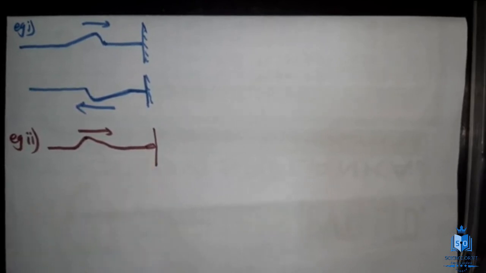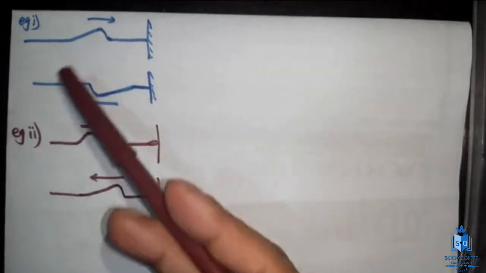So this is the first example. Another similar asymmetric pulse approaches a smooth boundary. When there's a smooth boundary, we know a smooth reflection is going to take place. So the phase will not change, but whoever came first should be reflected first. Hence, this is how the reflection is going to take place. I hope you understood that. So this is how you identify reflections when asymmetric wave pulses approach a particular boundary. This was rigid, this was smooth.